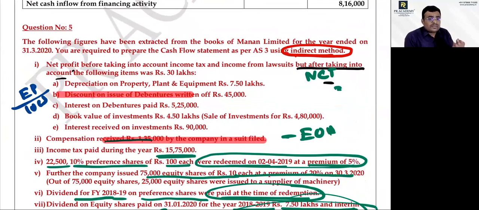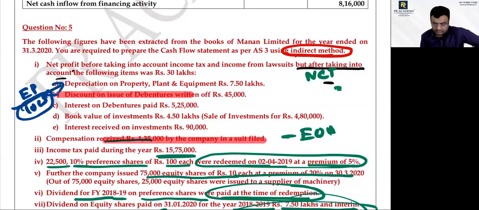Interest on debenture is an expense. Discount on issue of debenture is a loss. Yes or no? So when I say loss, this will have impact only in one place. Do you agree with me? So it is a very important question.